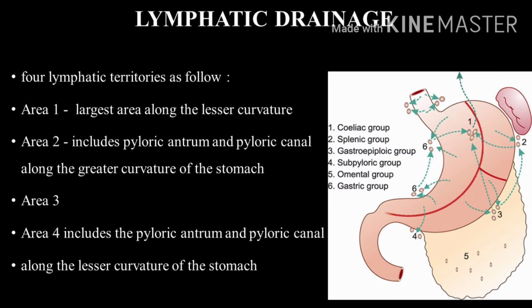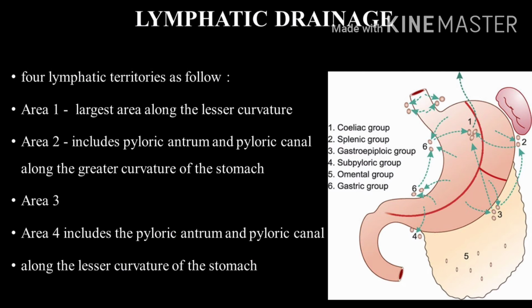The knowledge of lymphatic drainage of the stomach is clinically very important because gastric cancer spreads through the lymphatic vessels. For descriptive purposes, the stomach is divided into 4 lymphatic territories as follows. First, divide the stomach into right 2/3 and left 1/3 by a line along its long axis.